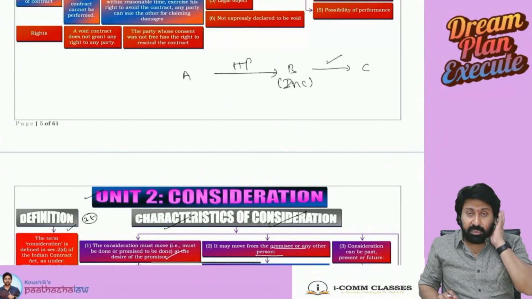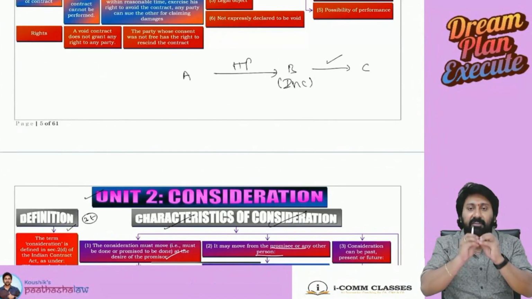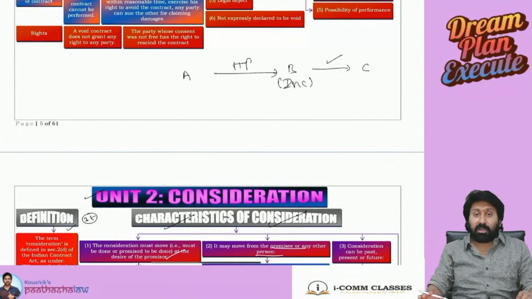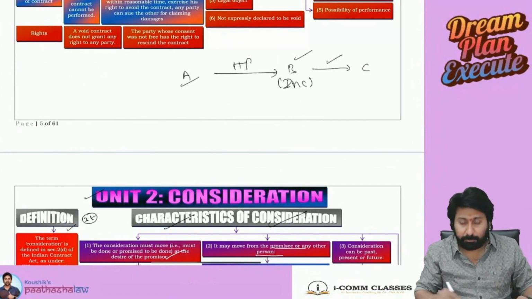That's it. If B agreed to do that for C, there is enough consideration between B and C, because payment need not be made only by A. Any other person also will be liable to pay to C.